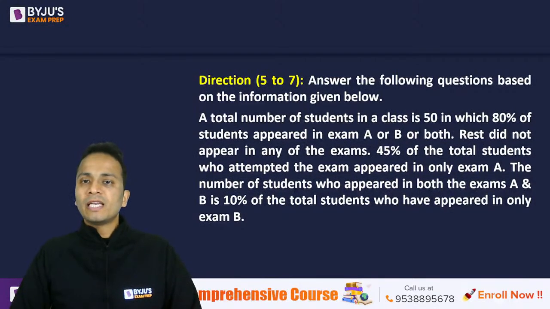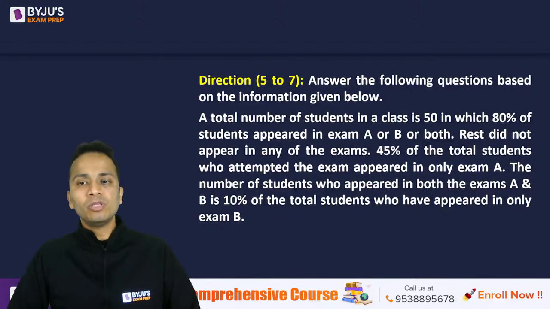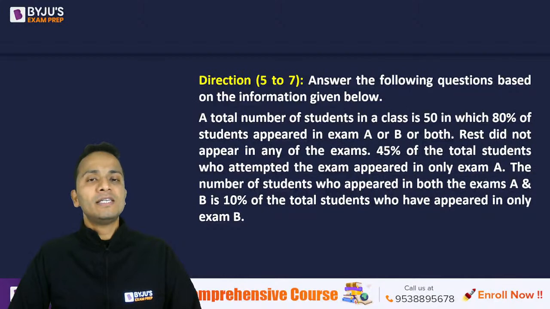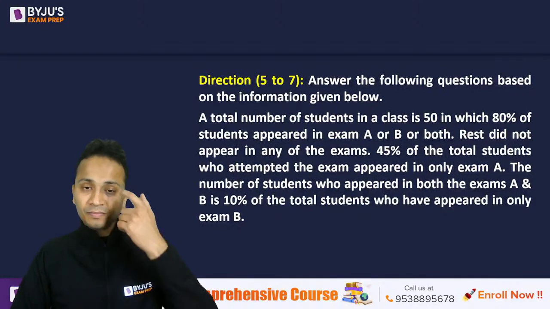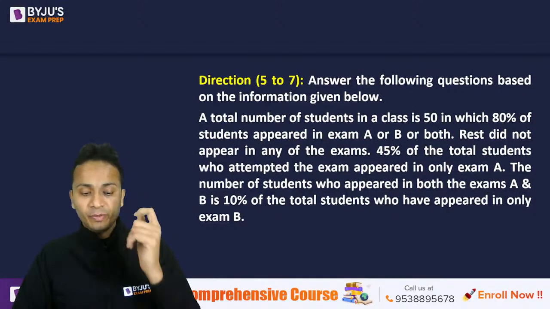Total number of students in a class is 50, in which 80% of the students appeared in exam A or exam B or both. Rest did not appear in any of the exams. 45% of the total students who attempted the exam appeared in only exam A. The number of students who appeared in both the exams A and B is 10% of the students who have appeared in only exam B. So this is the entire piece of information.